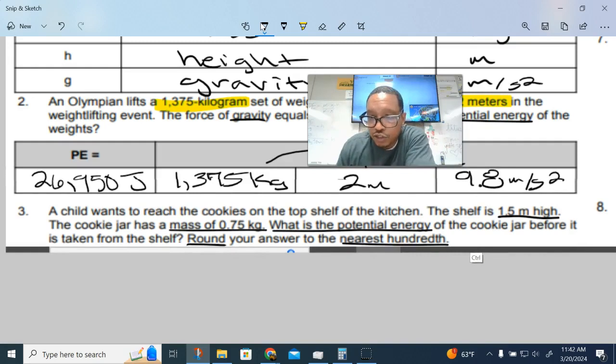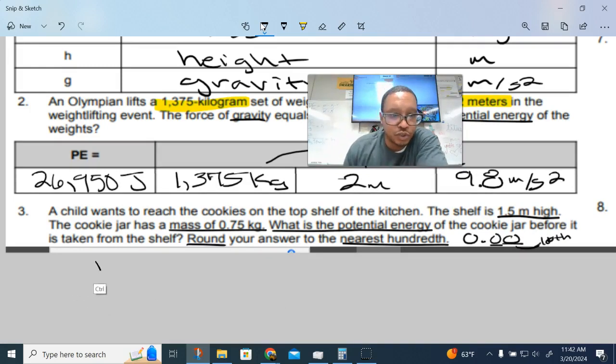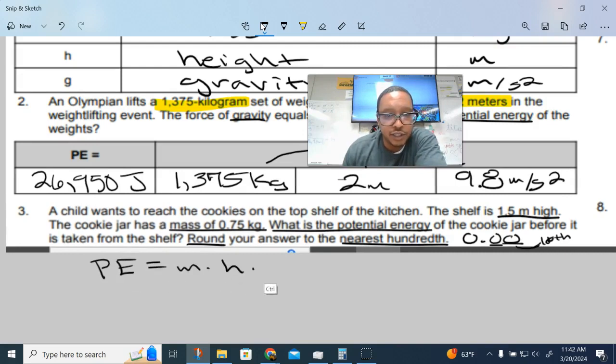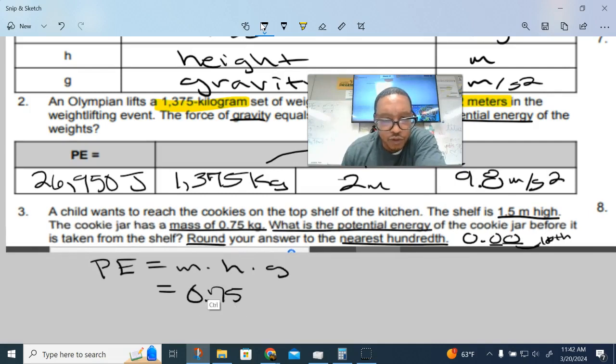So just in case you're trying to remember, this first one right here is the tenths place. This second one here is the hundredths place, okay? So that's where we've got to round to. All right, now on to what we need to do. So potential energy, I know, is equal to mass times height times gravity. So my mass is 0.75, and the height is 1.5 meters.